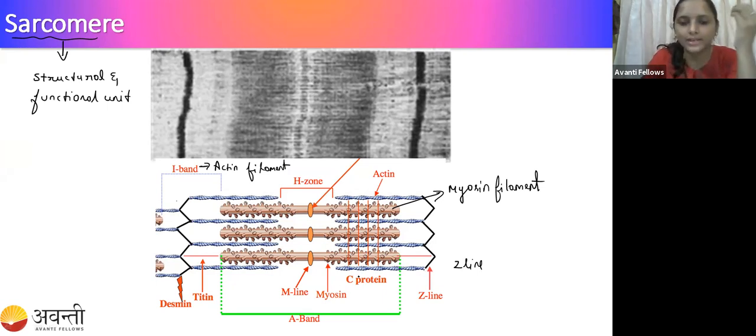In the center of the myosin filament, there is a small round thing, right? This is called the M line. Okay, this is the structure of the sarcomere. So all these things together are called one sarcomere.